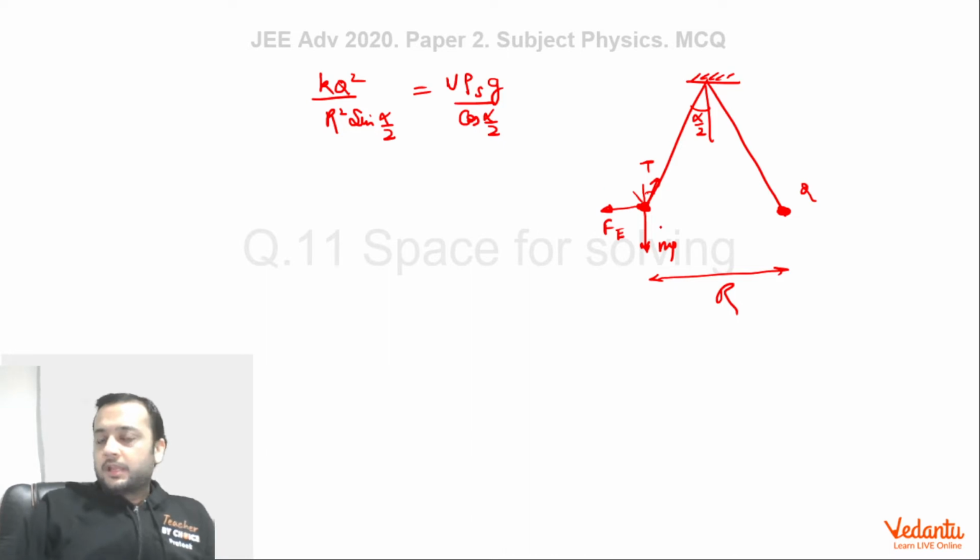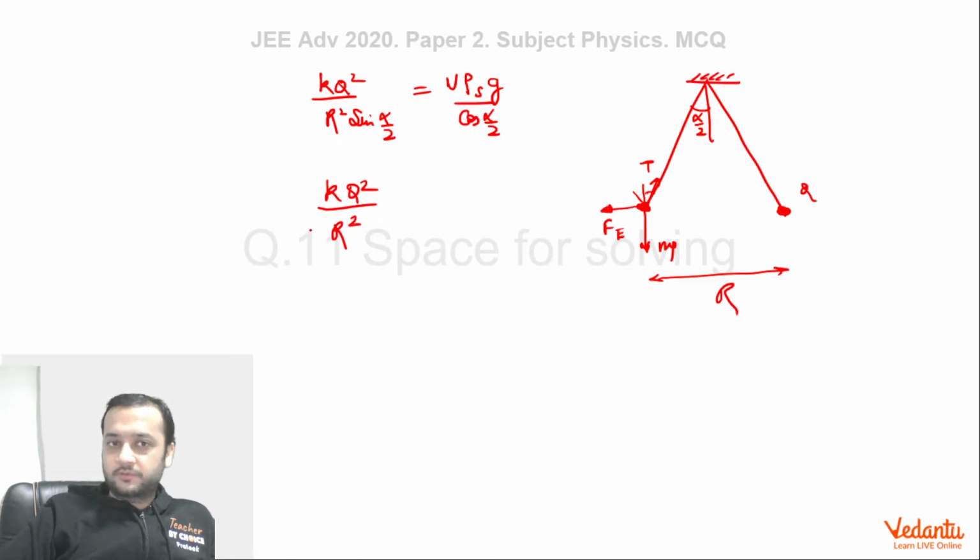Let's continue. Now, once they are dipped in the liquid of density 800 and dielectric constant 21, the net electrostatic force on this sphere will reduce by a factor of 21. The angle has been given to be the same. So we can say that kq square by r square was the original force. Let's reduce this by a factor of 21. Angles have not changed, so we can directly write this as sine alpha by 2. That will be equal to the net effective mg.